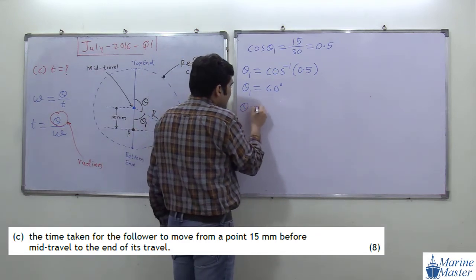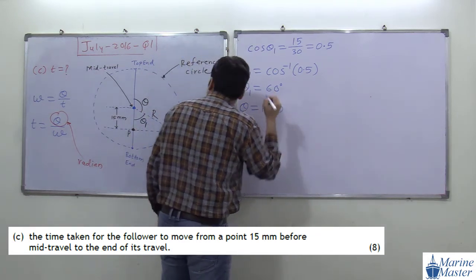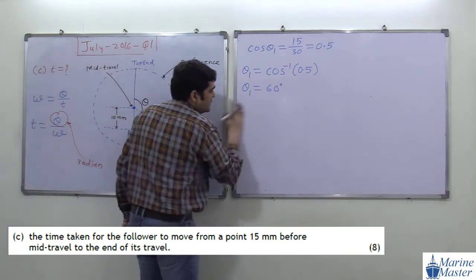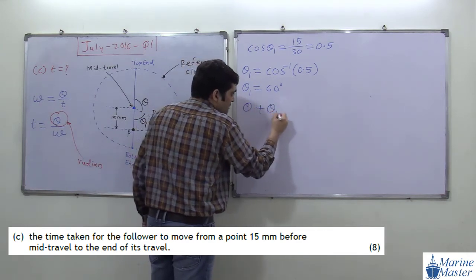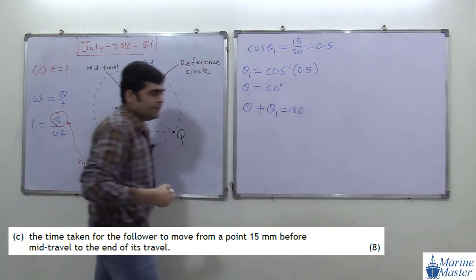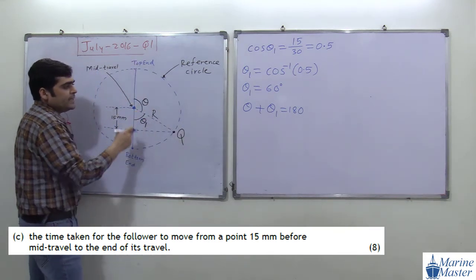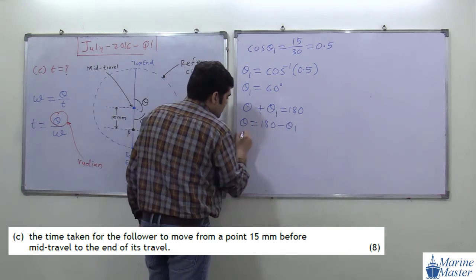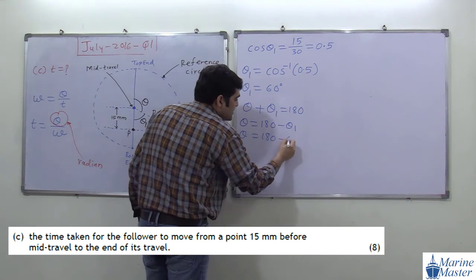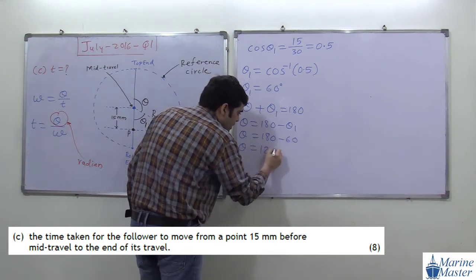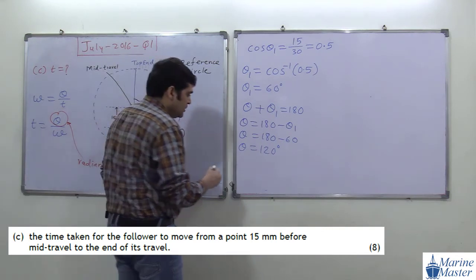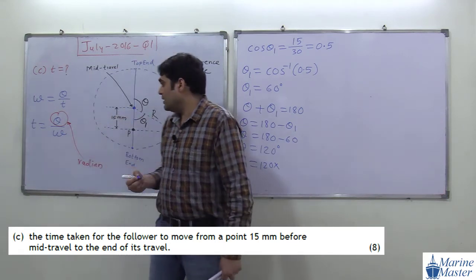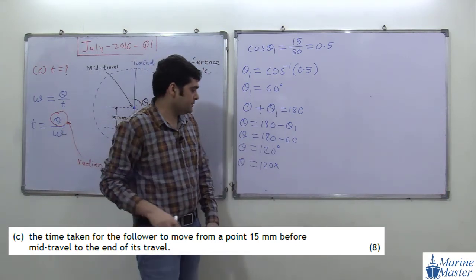Then theta will become what? See, this theta and theta 1 must be equal to 180 degree. So theta plus theta 1 must be equal to 180 degree. So theta will become 180 minus theta 1, so 180 minus 60. Theta will become 120 degree. Very simple discussion. So theta is 120, and we need theta in radian.